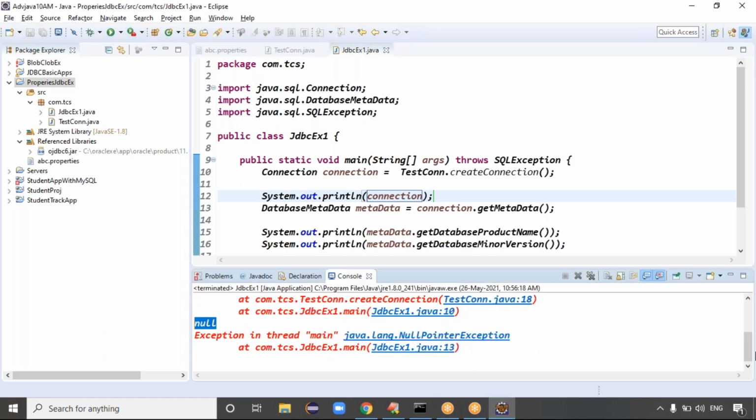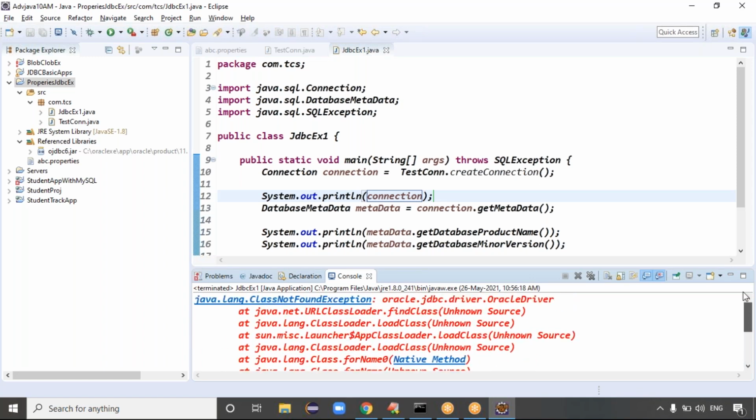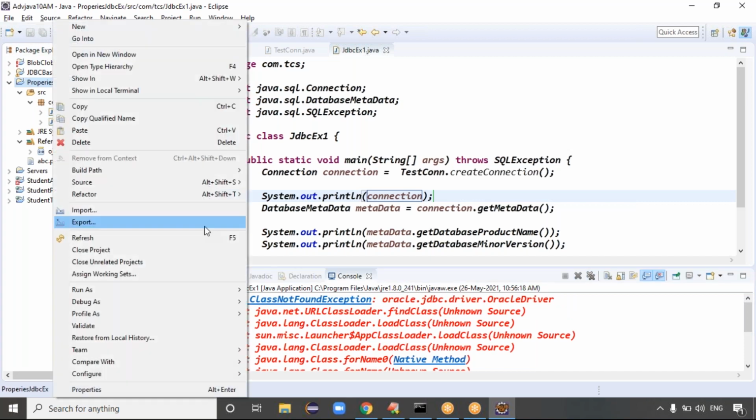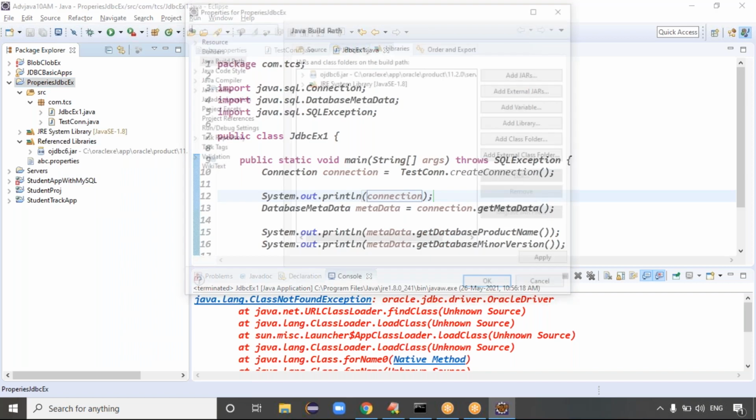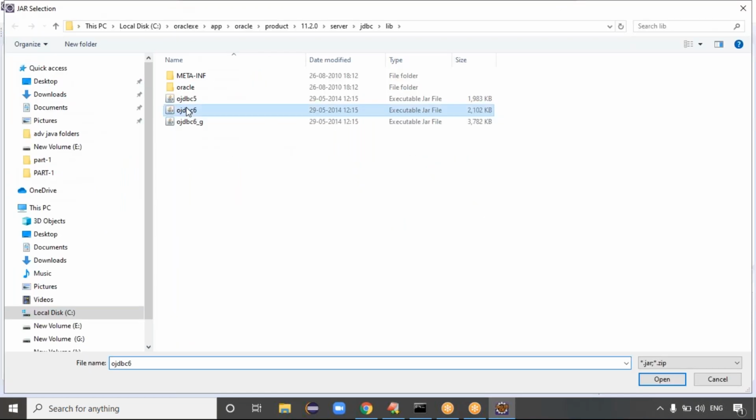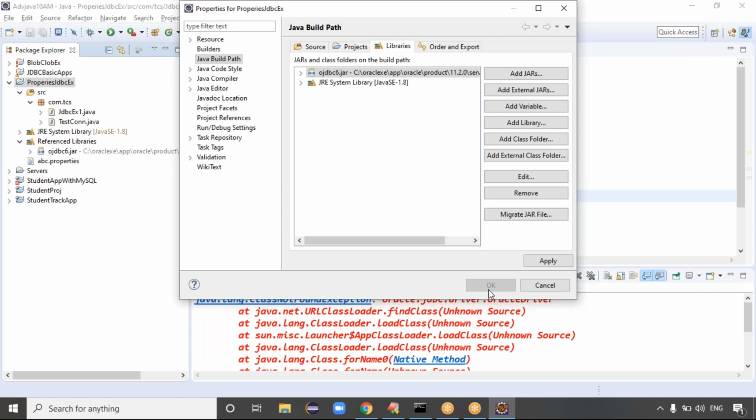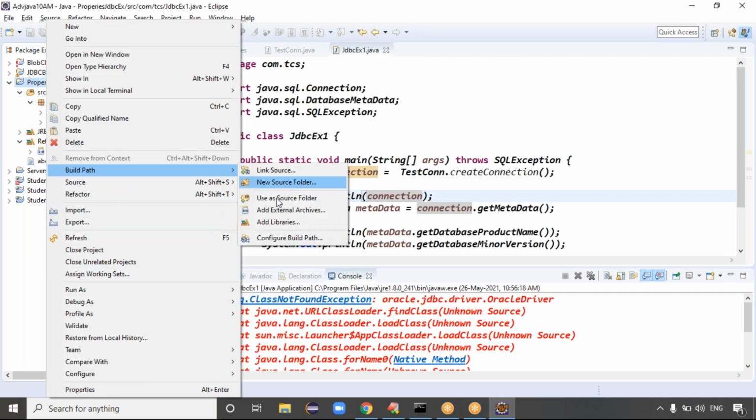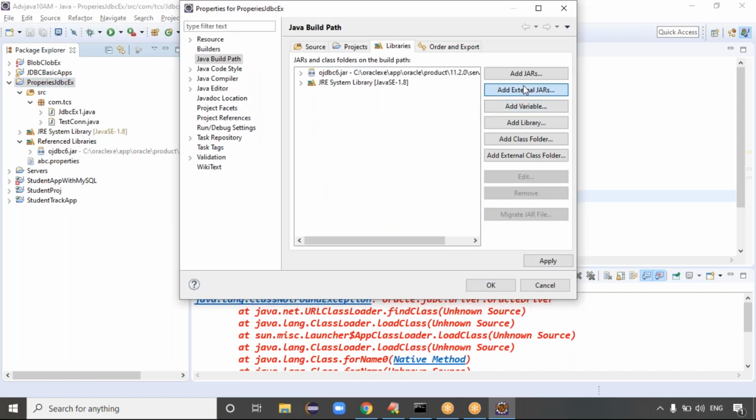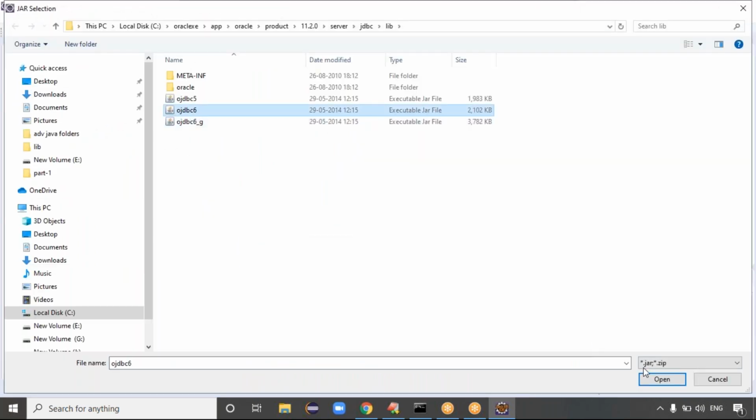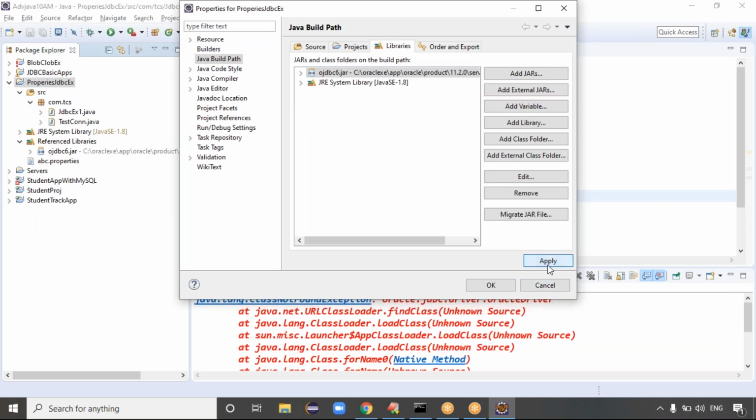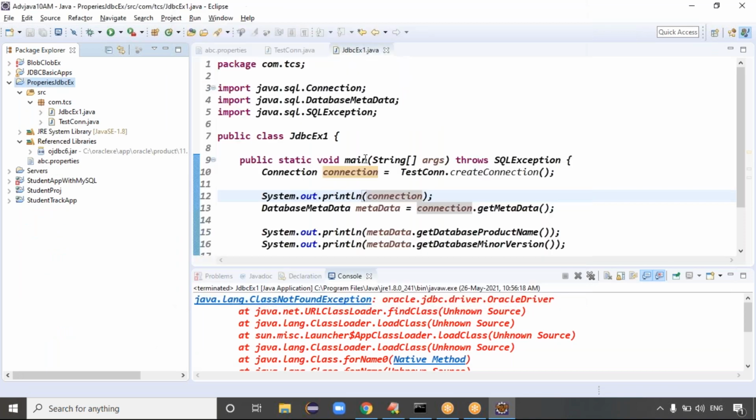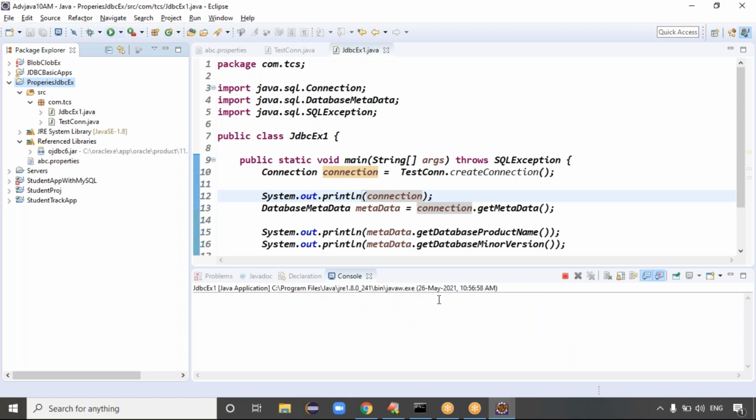It means the connection is not being created. Is the Oracle driver class not found? Let me do the build path again. Right click on the project, build path, configure build path, add external jars, select the ojdbc6 jar file, click on open, click on apply. After apply, click on OK finally. Then you can run this code, guys.